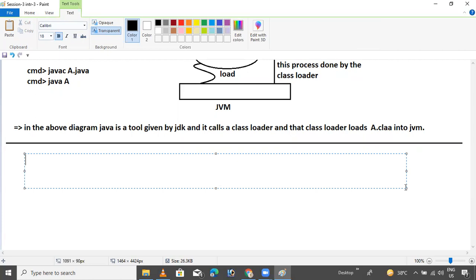Class.forName method. We are given one method called forName method, when we are writing Java programs.